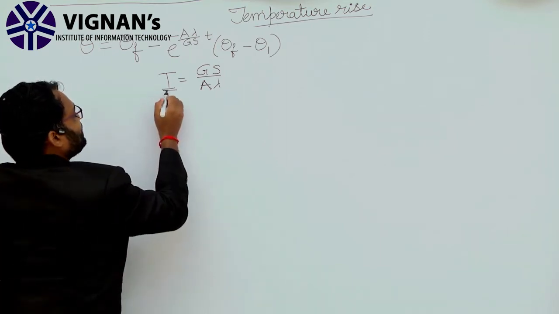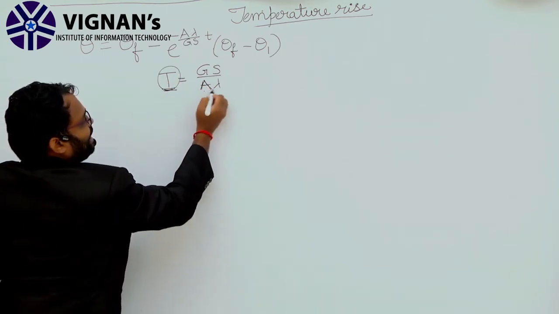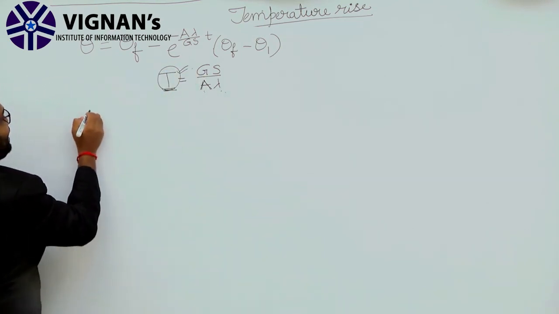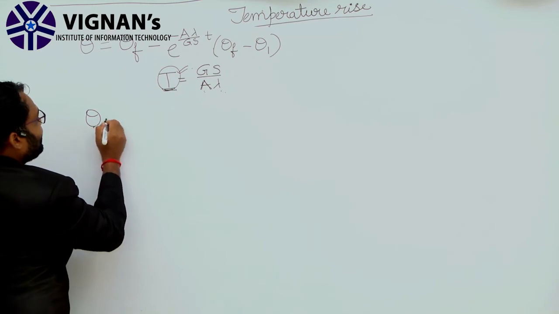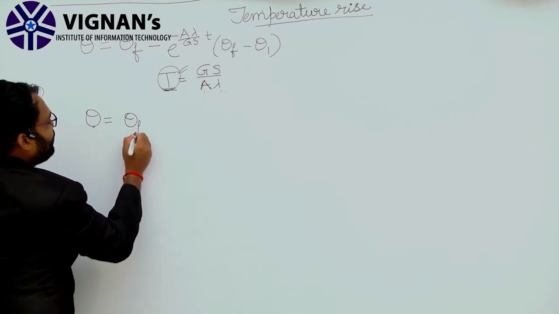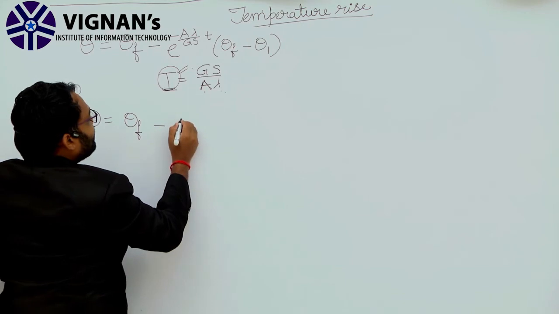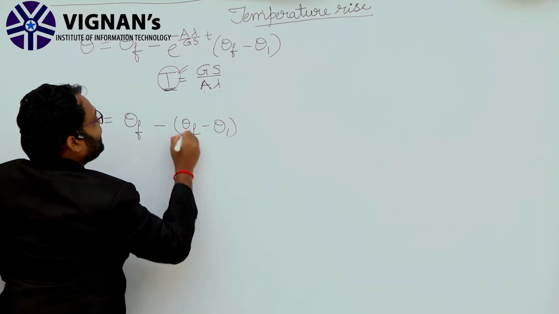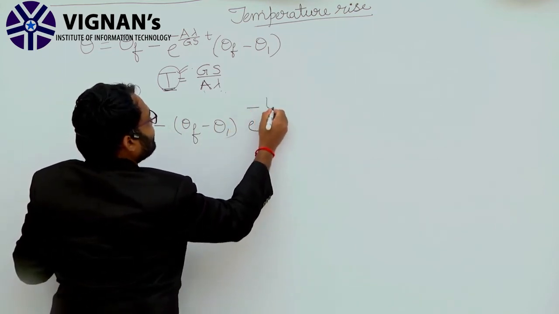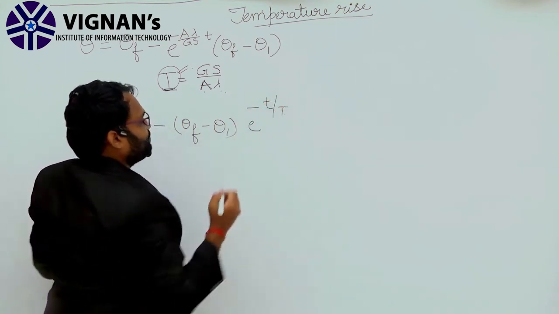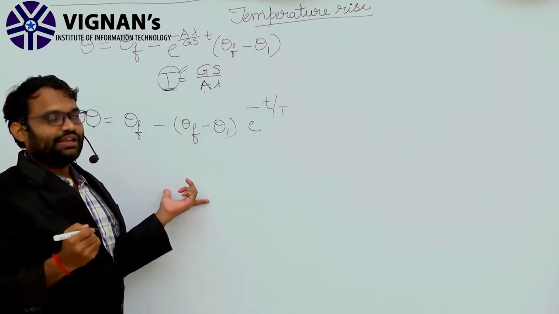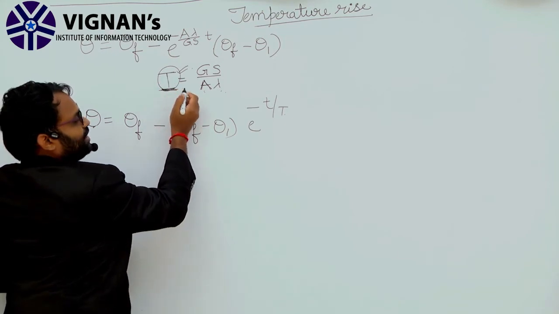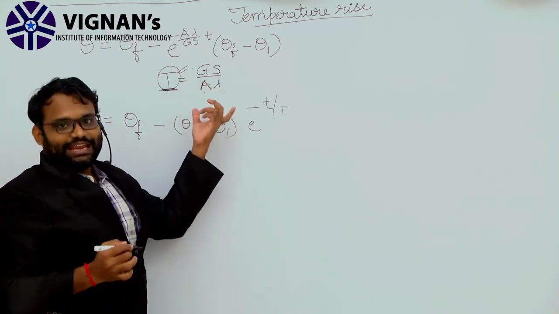Now substitute this gs by a lambda as T. The above expression can be simplified as theta equals theta f minus theta f minus theta 1 multiplied by e power minus t by capital T. Again, I am taking the heating time constant capital T equivalent to gs by a lambda.